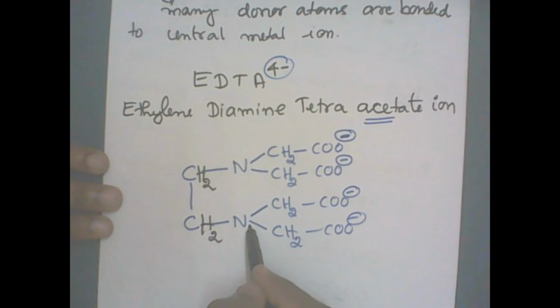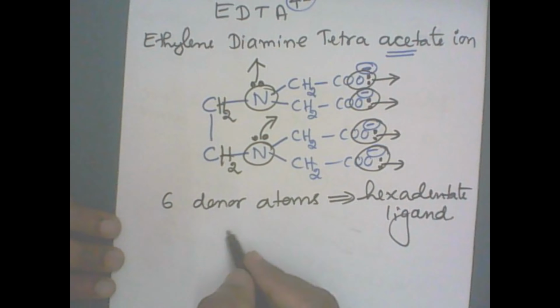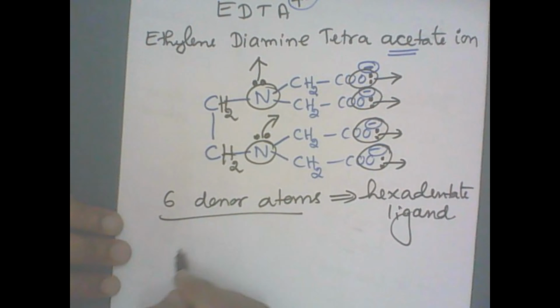Hexadentate ligand. Right? So what are the 6 donor atoms? Two nitrogen atoms, and the remaining 4 oxygen atoms are the donor atoms. Altogether 6 donor atoms are there. Clear? So this is one type of hexadentate ligand. And what is the name of this one? EDTA4 minus, which stands for ethylenediaminetetraacetate.